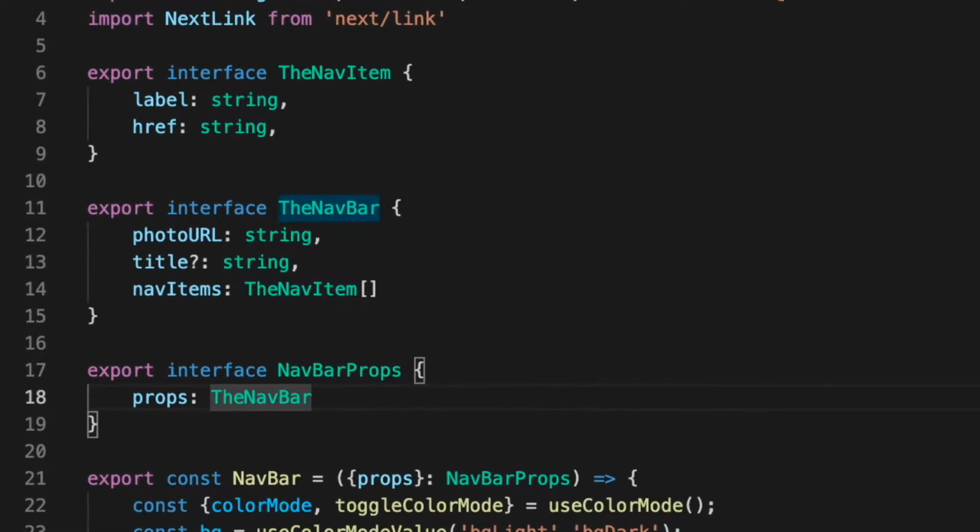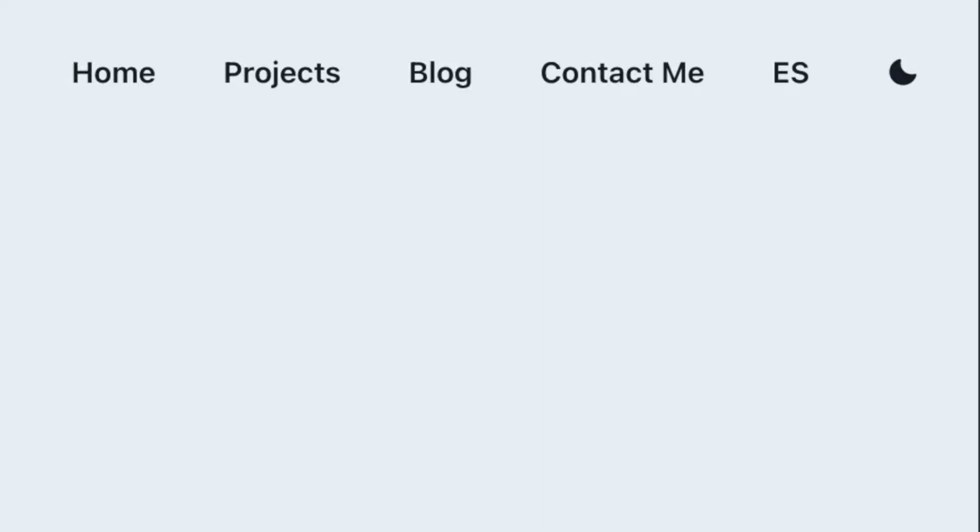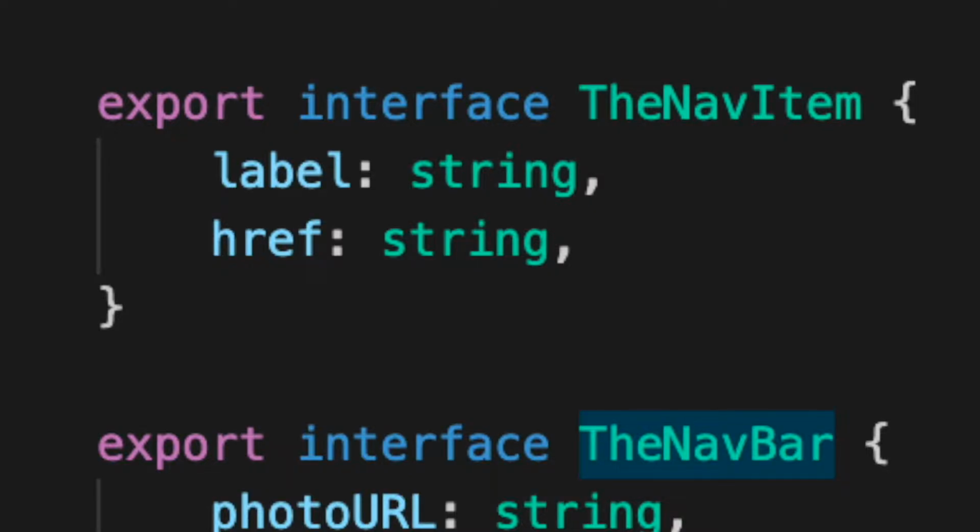First, each item of the navbar, which will be the links to other pages or sections, will carry a label and an href for the link. So the interface for these items will carry two parameters, both of type string, one for the text of the button and the other for the link that will be redirected.